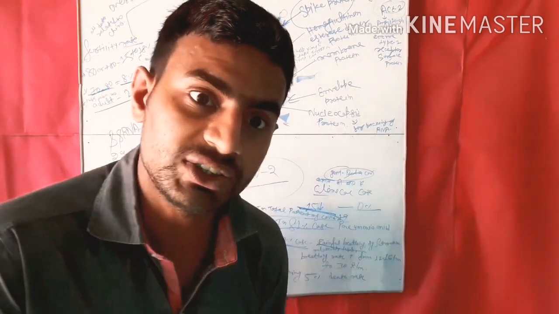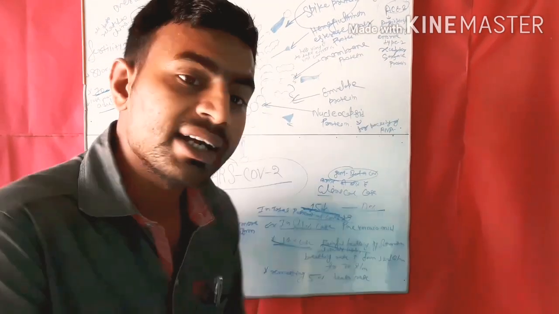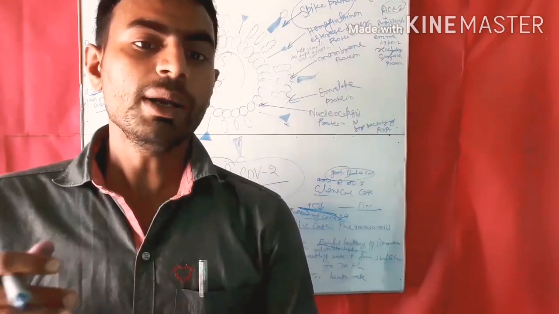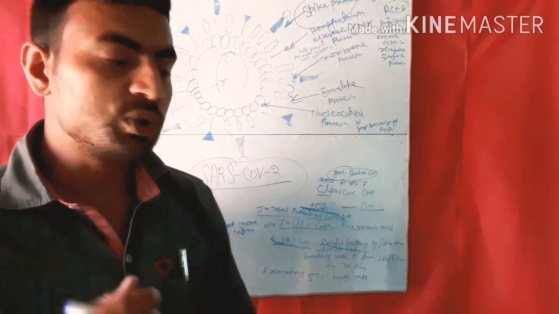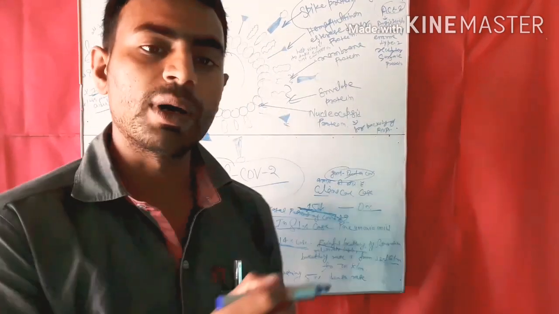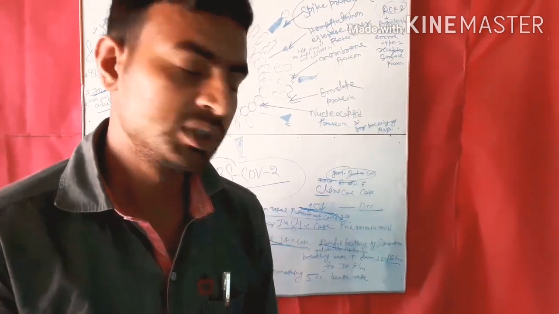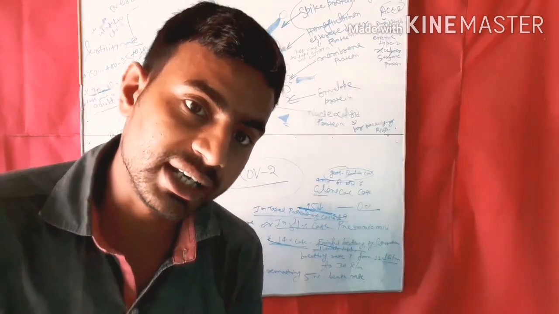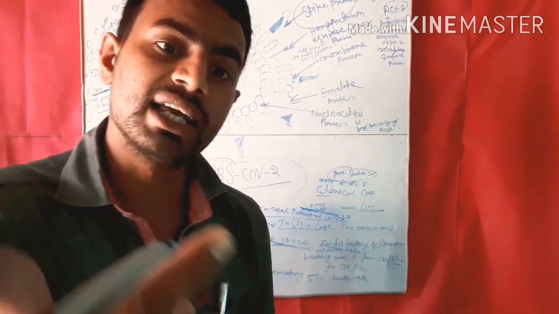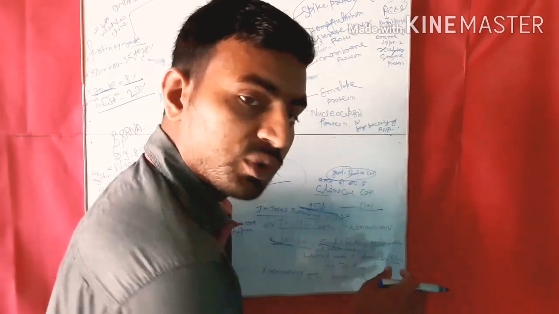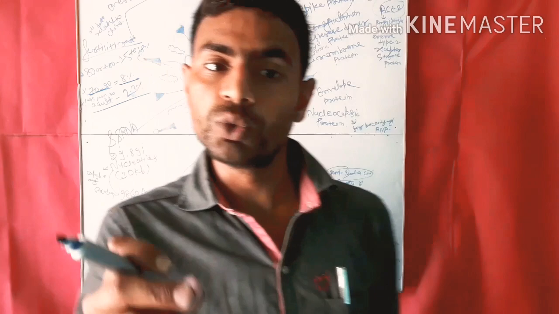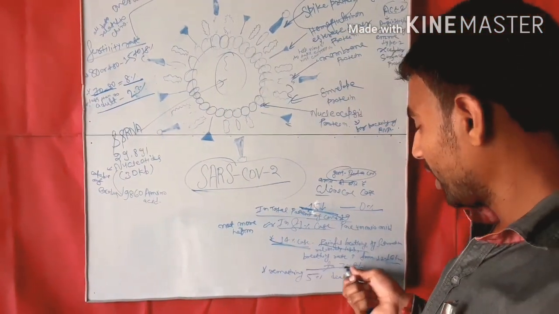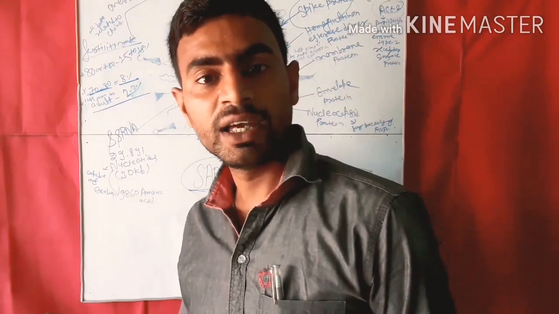Due to this, the breathing rate increases, and you know that the normal breathing rate is 12 to 16 times per minute, but due to the relatively decreased hemoglobin saturation rate, the breathing rate increases to 30 times per minute. Okay, 30 times per minute.